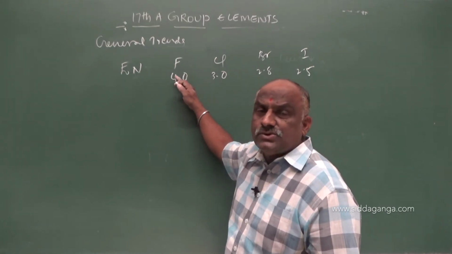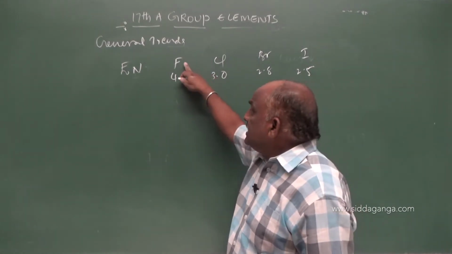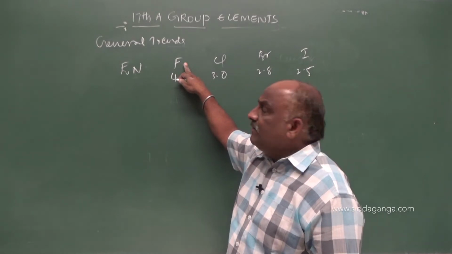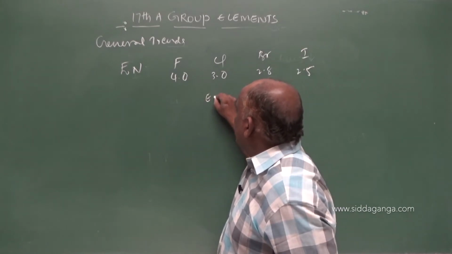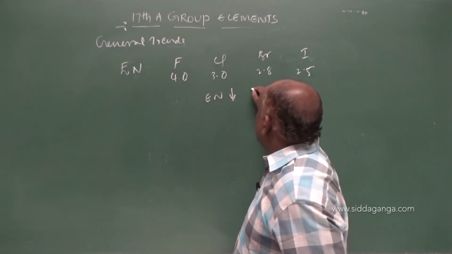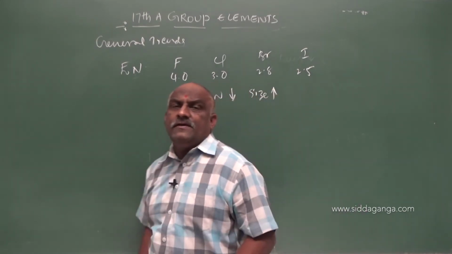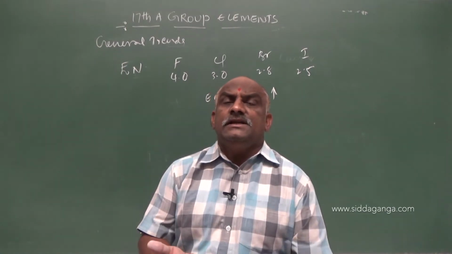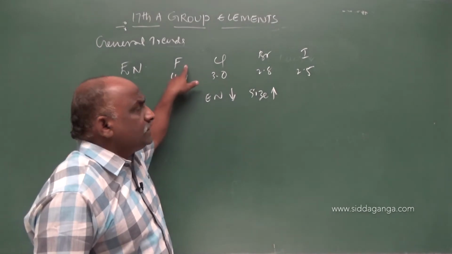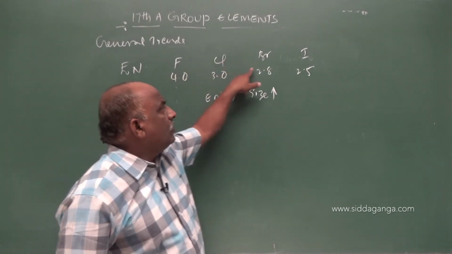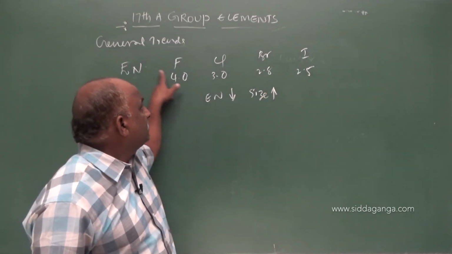After fluorine, the next priority goes to oxygen, not chlorine; chlorine is 3.0 only. So, the highest electronegativity element is fluorine. While going down from fluorine to iodine, electronegativity values decrease due to the size increase. So, remember this: fluorine is more electronegative compared to chlorine, bromine and iodine, because as size increases, electronegativity decreases down the group.